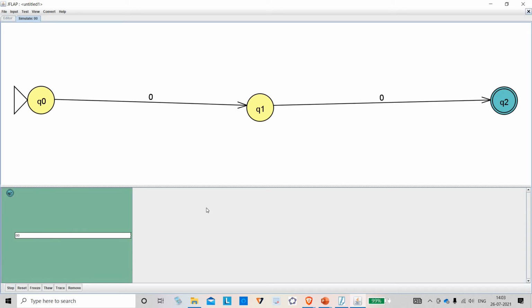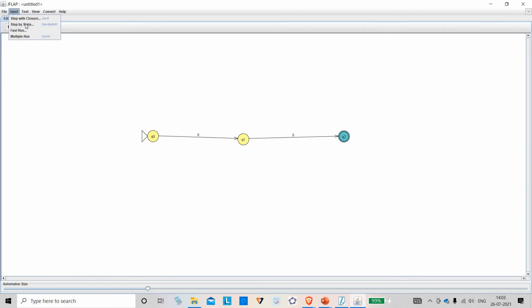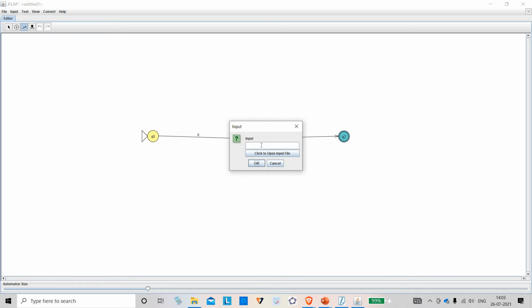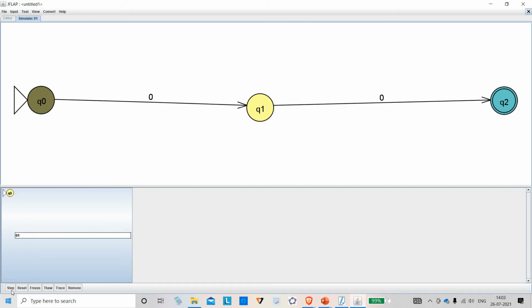Suppose if I put something else. Just watch. I will go to the language now. So suppose I put 0 1. This I am giving. Just watch. If I step, see the color change here. It will move. Step. 0, right?